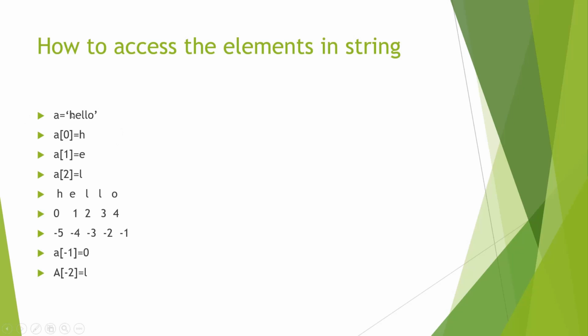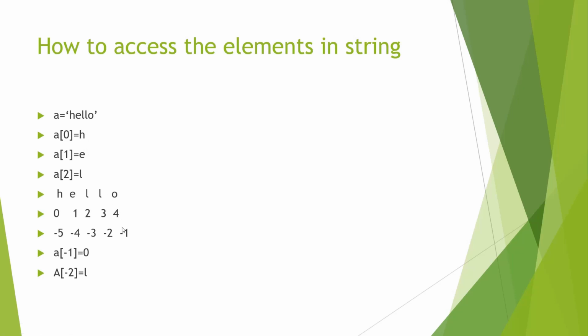So to access any part of this string hello here, we're going to use the square bracket and the number here. So our numbering starts from 0. When we write a and in bracket 0, we are accessing the character h. In a similar way, if you write a and then 1 within a bracket, we are accessing the second element within a string, that is e. In a similar way, if we go a and within a square 2, then we are accessing the third element, that is l.